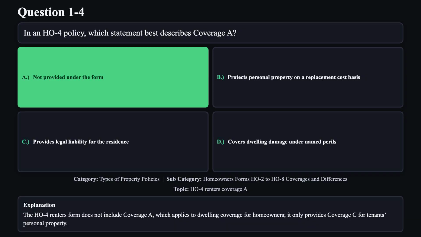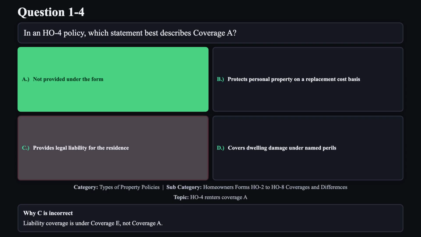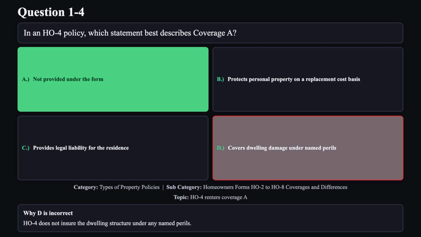The H04 renters form does not include coverage A, which applies to dwelling coverage for homeowners. It only provides coverage C for tenants' personal property. Reason B is not correct. Coverage for personal property is provided under coverage C, not coverage A. Reason C is not correct. Liability coverage is under coverage E, not coverage A. Reason D is not correct. H04 does not insure the dwelling structure under any named perils.